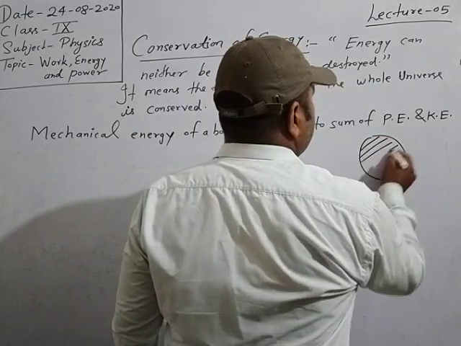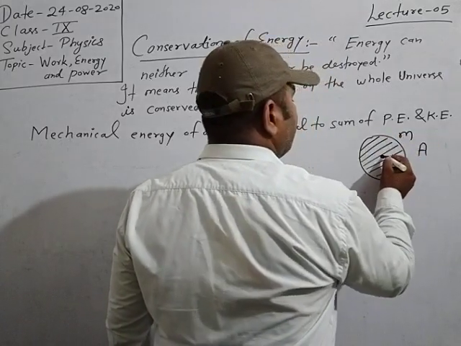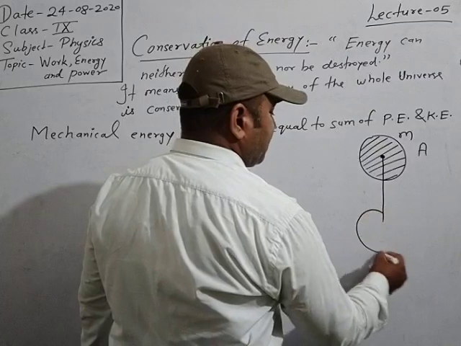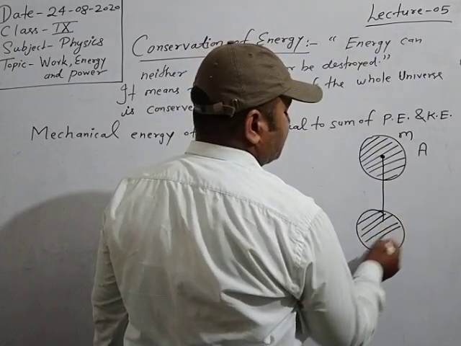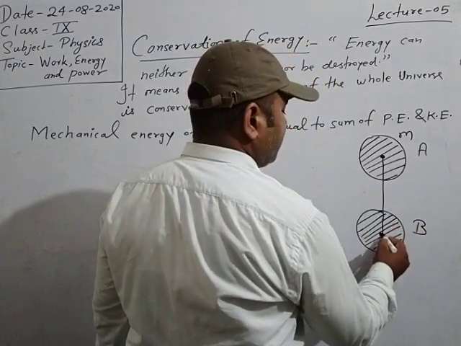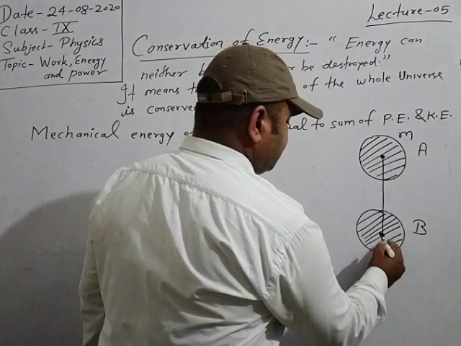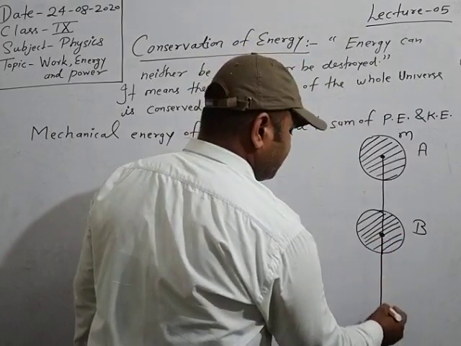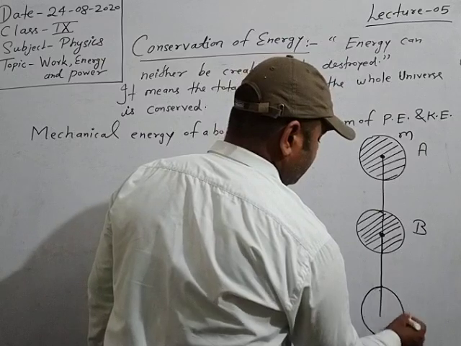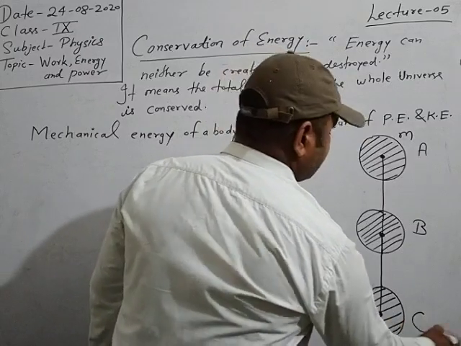This is the position of body A having mass m, and when the body is just dropped from this side, then at any time it reaches position B, and then after that it drops to the lowest point, that is C. That is the position of the body at ground level.